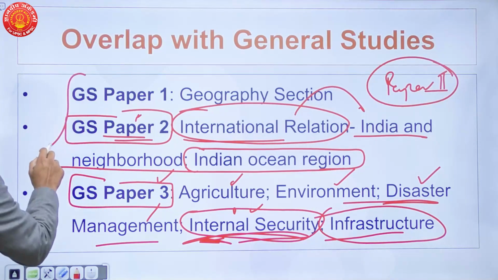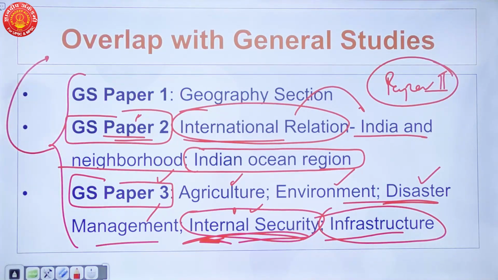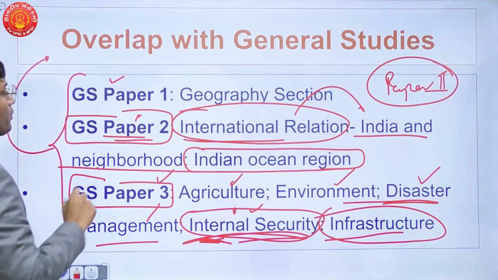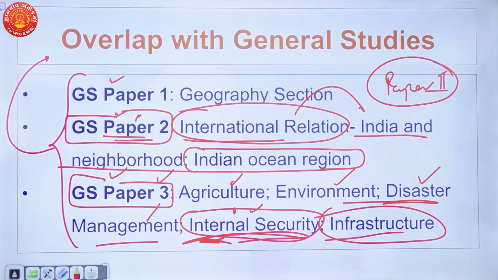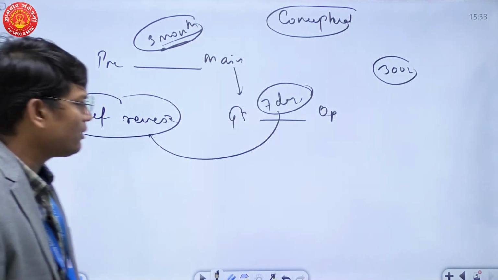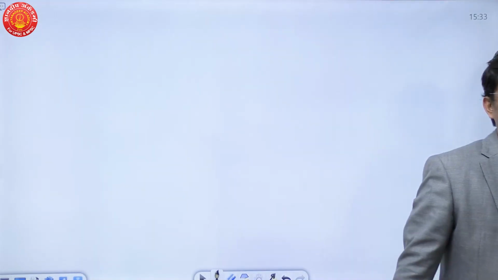And that is how I'm suggesting that when it comes to overlap of geography optional with mains general studies, there is an overlap with GS paper 1, with GS paper 2, and with GS paper 3. Now you would be wondering, why should we bother about overlap? What's so big about overlap? What difference will it make if there is none? See, if there is no overlap,